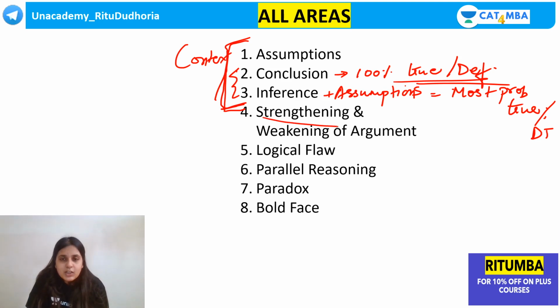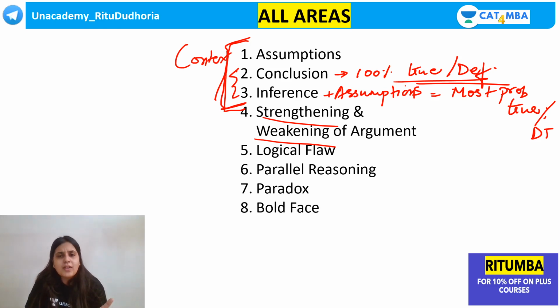Now, what is strengthening of argument and what is weakening of argument? Very commonly asked questions, guys. CR as an area is very, very essential. Even if you do not get separate CR questions, you tell me, ma'am, we've not seen CR questions separately. But guys, if there are 24 questions in a reading comprehension, at least 18 to 20 would be of the CR type. So this is basically your RC itself. मतलब RC का इतना important part है ये. So all of us have to focus.